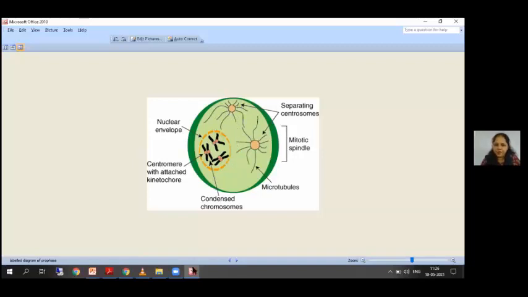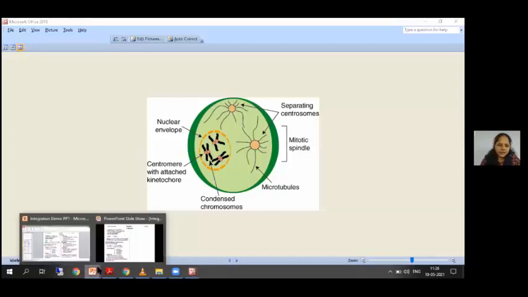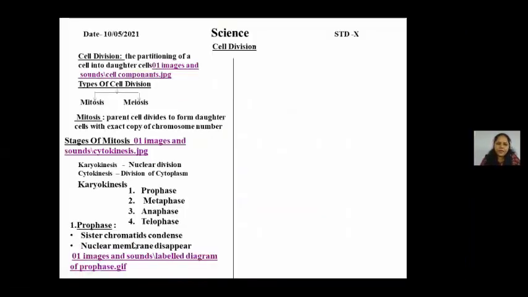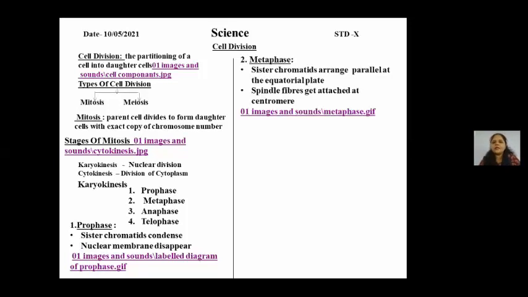Okay, students, let me tell you how this is going to happen. In the prophase, you have the sister chromatids which start condensing and the nuclear membrane starts disappearing. Next comes the metaphase. Now in the metaphase, the nuclear membrane has totally disappeared, so the sister chromatids are free in the cytoplasm.